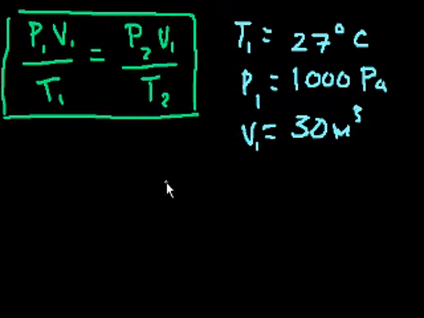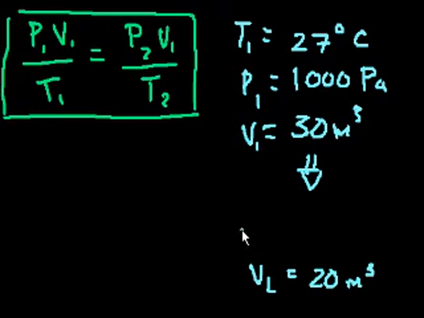And then it says the volume is decreased. So then we go to this state where my new volume is going to be 20 meters cubed. The new temperature has increased. So the new temperature is now 50 degrees Celsius. And they want to know what is my new pressure.